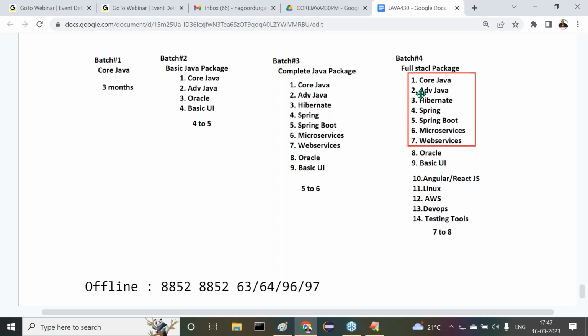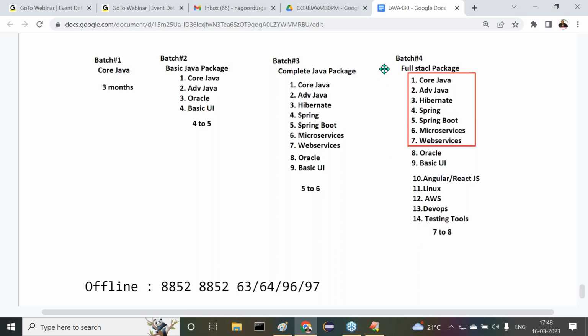And if you want to go with full stack Java, this is trending in the market nowadays. Every company is looking for a full stack Java developer. There, nearly 14 to 15 courses are available: Core Java, Advanced Java, Hibernate, Spring Boot, microservices, web services, Oracle, Basic UI, Angular or React, Linux, AWS, DevOps, and testing tools. These many things exist here.